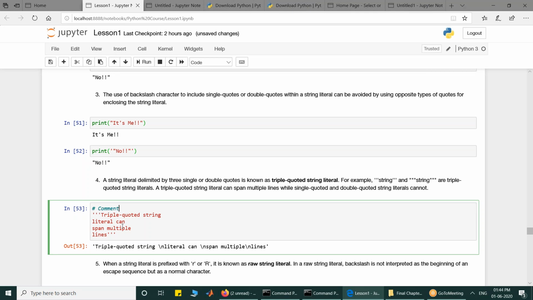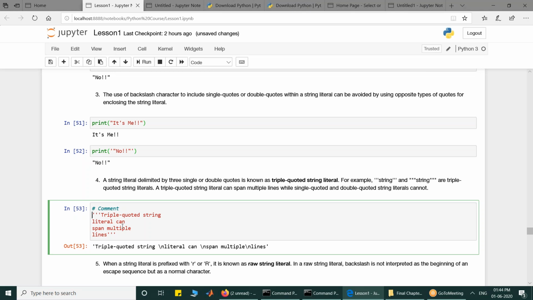Unlike the C language which supports multi-line comments, Python does not support that. If you are reading literature which says that a multi-line comment can be written with the help of three quotes, that is a misnomer, that is not correct. So this is a triple quoted string literal which spans multiple lines. But yes, if you don't assign it to any identifier, as soon as the string literal is created, because there is no label associated with it, it is garbage collected. So it does not impact you.